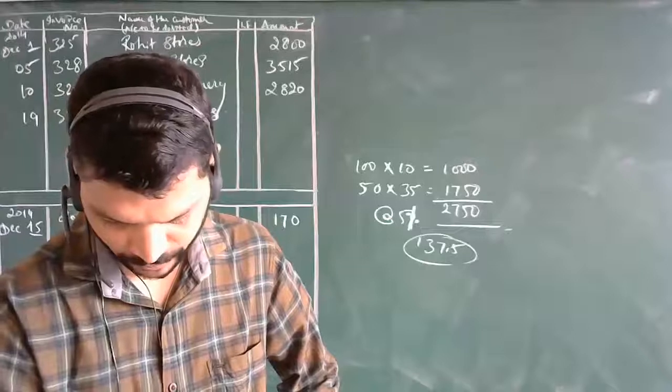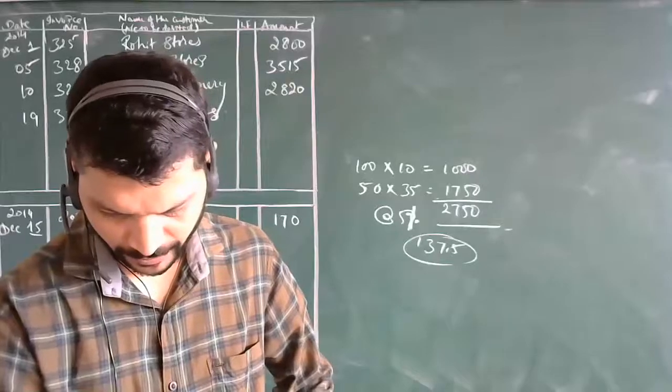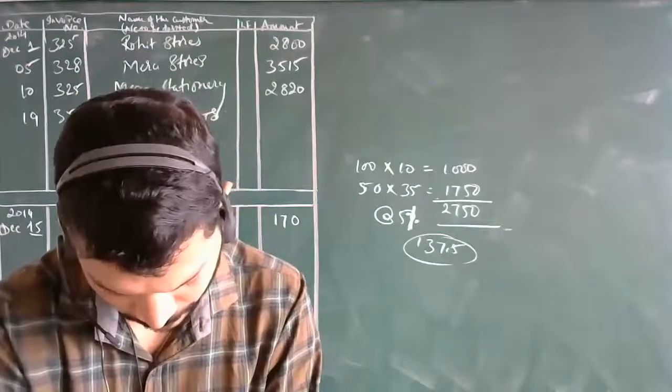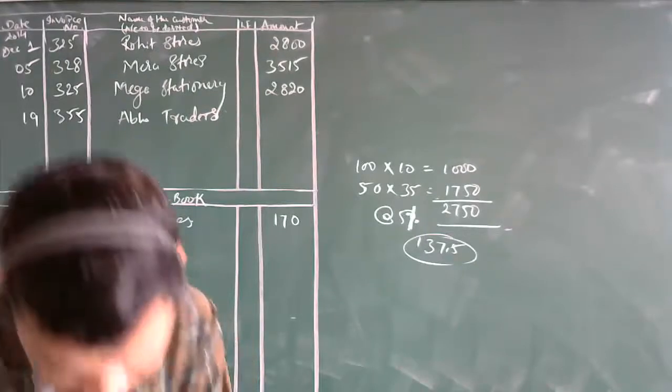Goods sold on credit to Abhay Traders, invoice number 100, 10 into 1000 rupees. Then 15 into 35. Check out the amount, 50 into 35. Sir, that is only 1,750. Yes, sir. 1,000. It is 1,750. 250. I think somewhere they have gone wrong in the textbook, or okay. We'll go our own way.